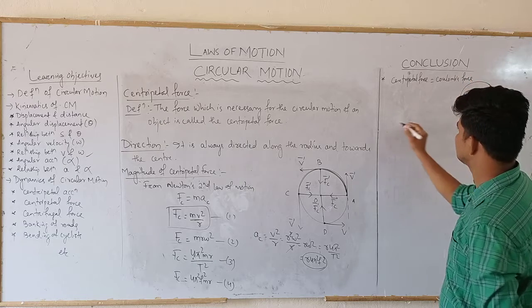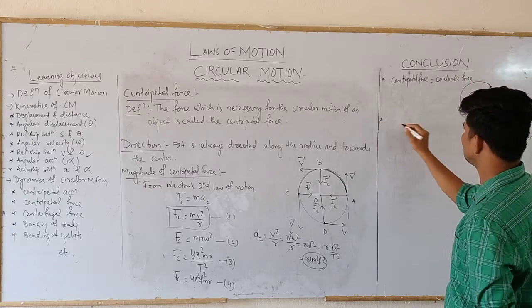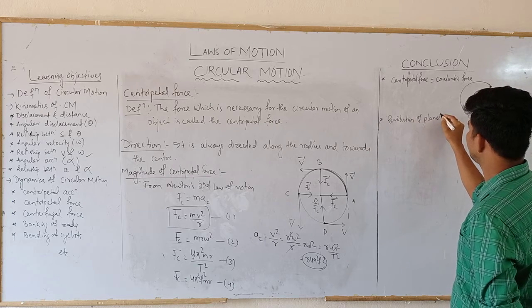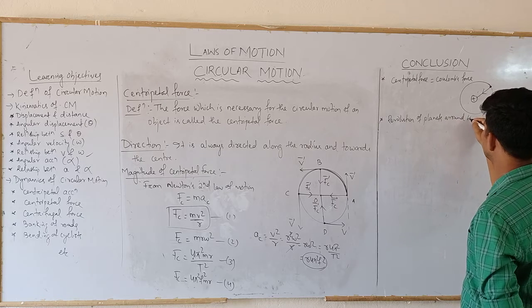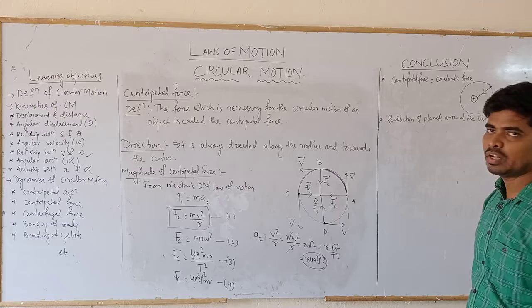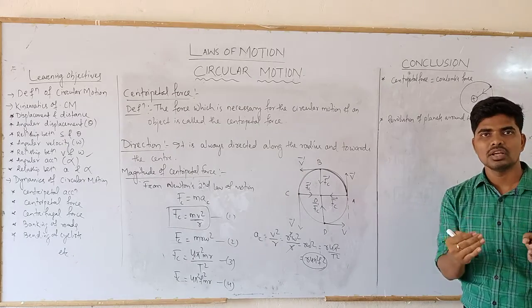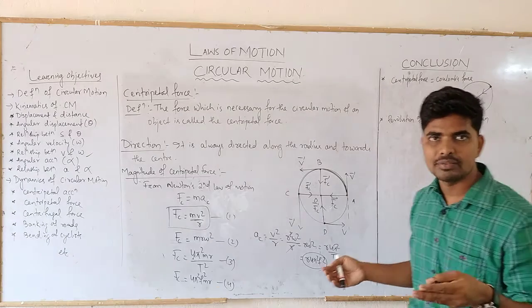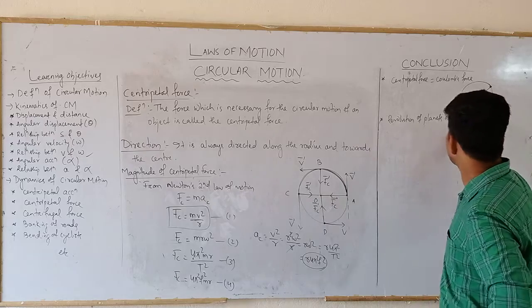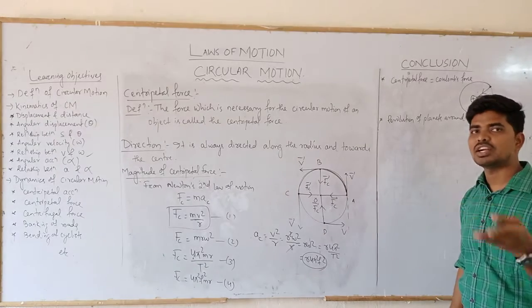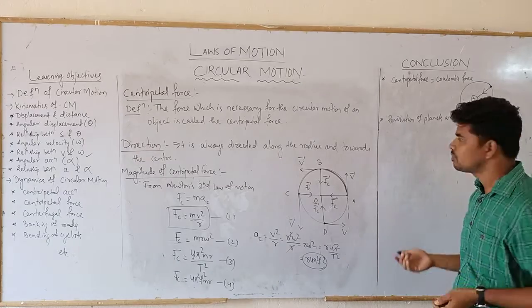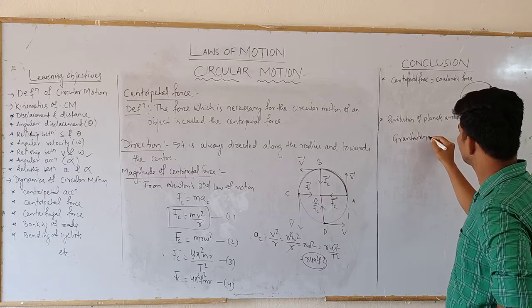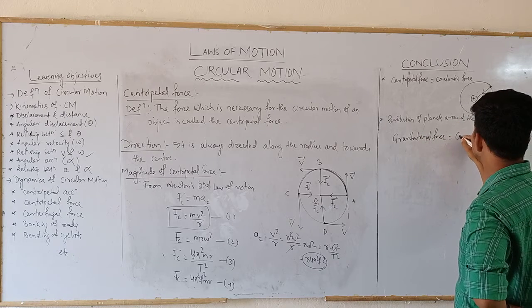Second example: the revolution of planets around the sun. As the planets revolve around the sun in a circular path, a centripetal force is required for that motion. The necessary centripetal force will be provided by the gravitational force of attraction between the sun and the planets. Similarly, in the case of moons and satellites. So here, gravitational force is equal to centripetal force.